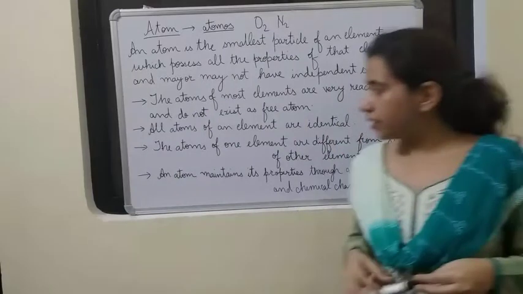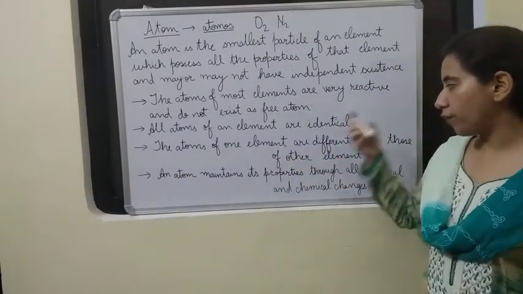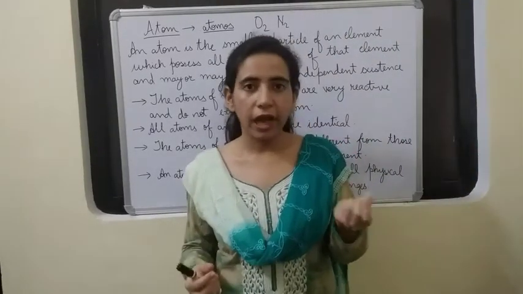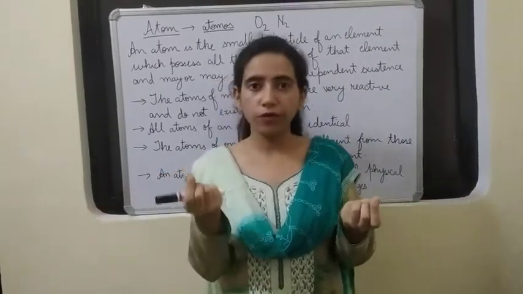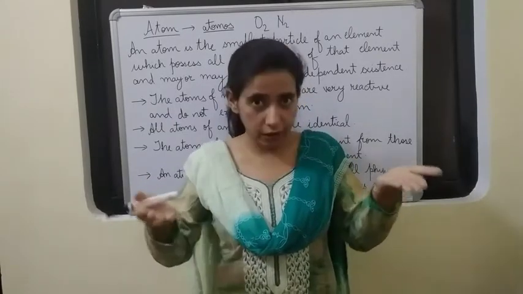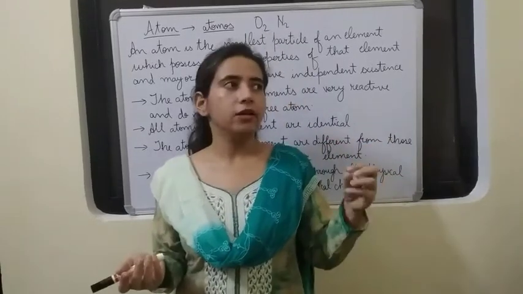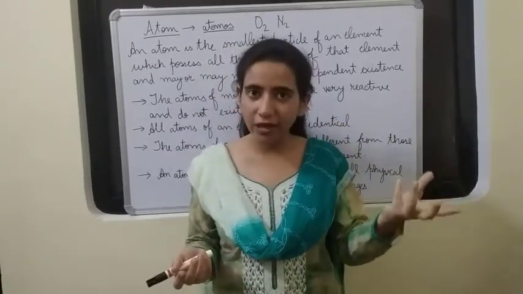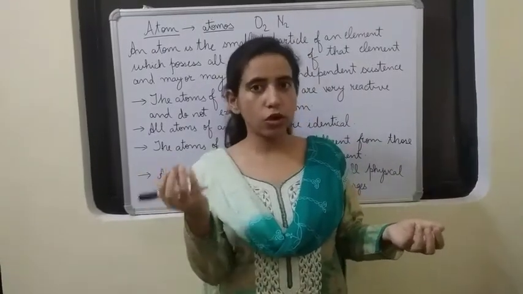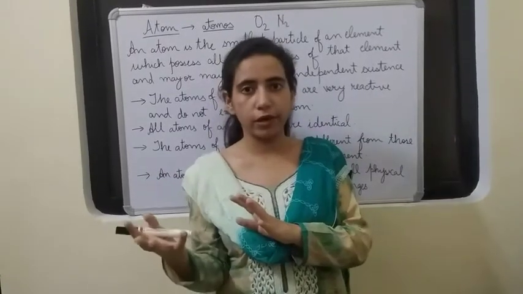Alright. Then the next one. The atoms of one element are different from the atoms of other element. If we are taking an atom of gold and if we are taking an atom of silver, they will have different properties. They will have different weight, and also the properties like the gold, it is golden in color, it shows luster, and silver, we see silver also has got shine, but the color is different and also it has got different properties.